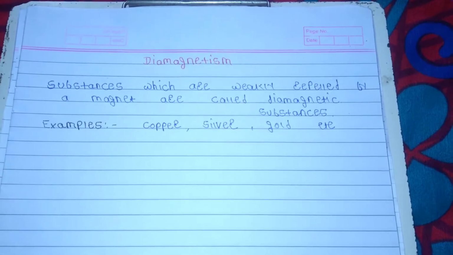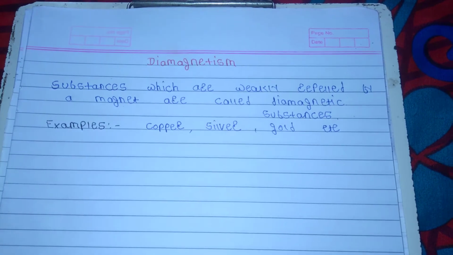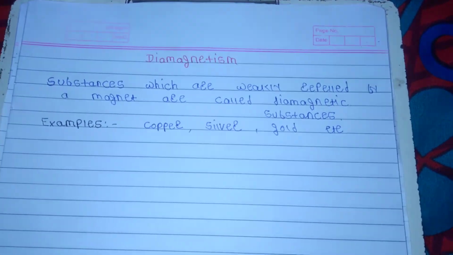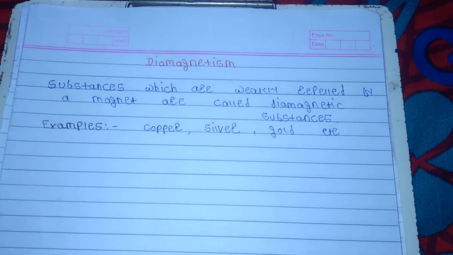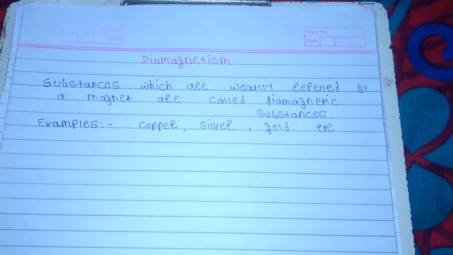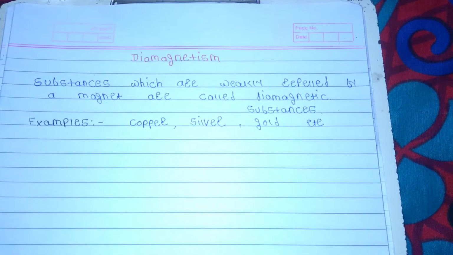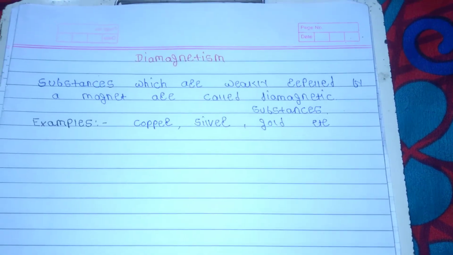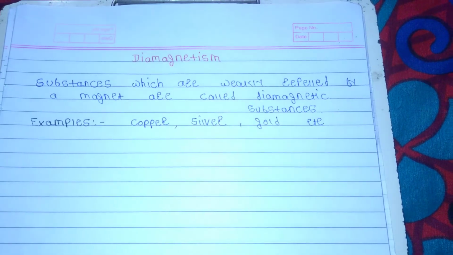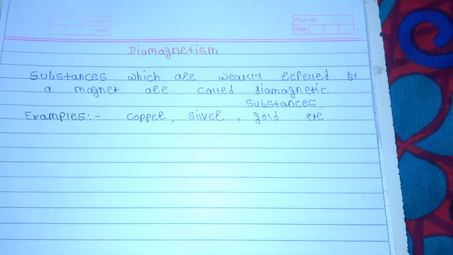First, we see the definition of diamagnetism. The substances which are weakly repelled by a magnet are called diamagnetic substances. That means when diamagnetic substances are placed in an external magnetic field, they are weakly repelled by the magnet. Examples of diamagnetic substances are copper, silver, gold, etc.